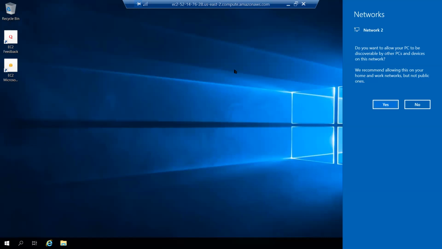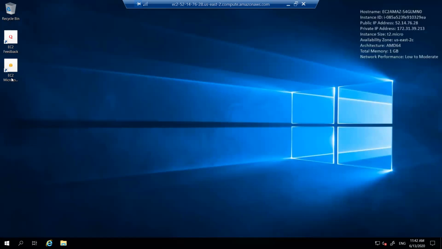So it is allowing because we used the complete full syntax of that user, the actual name of the instance. You just go through it. Go around the desktop and look at it. It is an AMD server with 1 GB RAM, and this is a private address, this is a public address, this is the instance ID, this is a host name, and tier T2 is the size of the instance, and it is a micro one. The zone is actually US East 2C. It is like any other good server, right? We are able to launch a server on a remote cloud which is sitting in US. You all now learned today how to launch an instance.